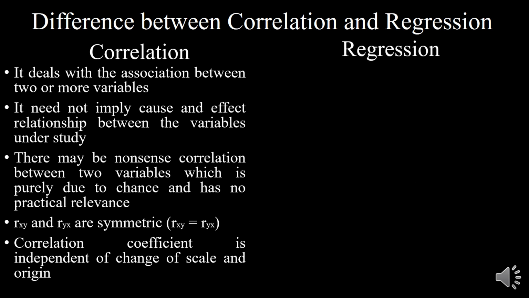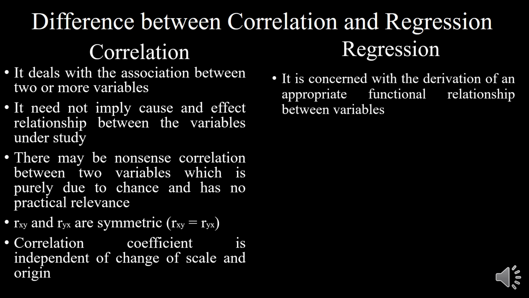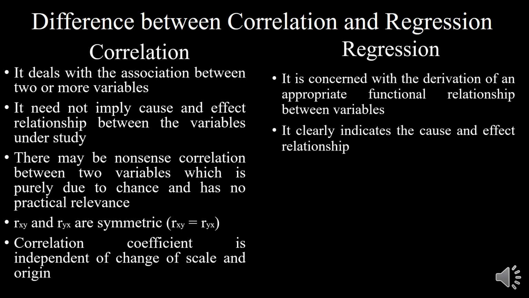Okay, now let us move on to discuss regression. Correlation deals with the association between two or more variables, whereas regression is concerned with the derivation of an appropriate functional relationship between the two variables. So regression will help you to find out the value of the dependent variable with the help of the independent variable. It clearly indicates the cause and effect relationship. So regression will help you to find out which one is cause and which one is effect.